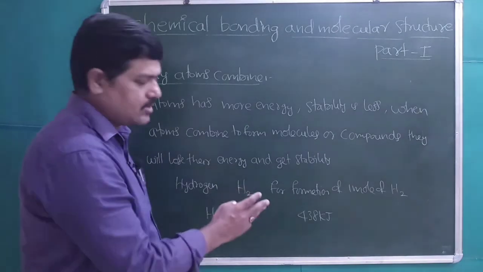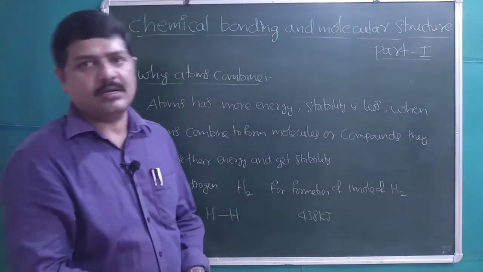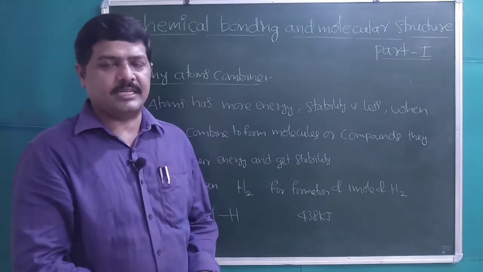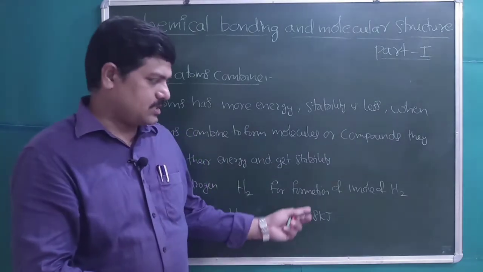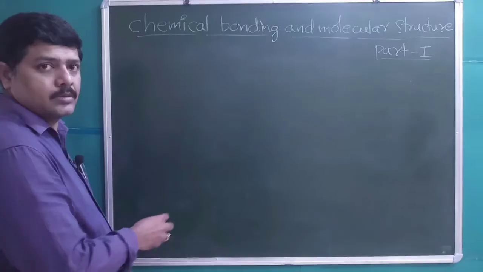Right? Students, now let us discuss the Morse potential energy diagram for the formation of H2 molecule.